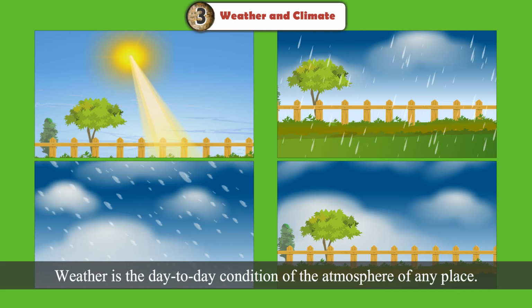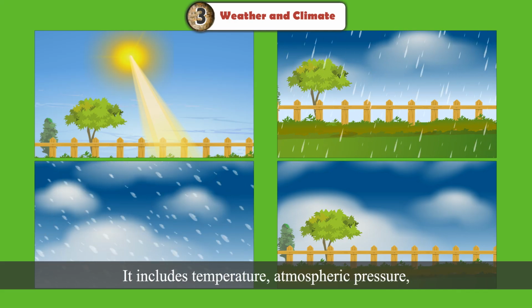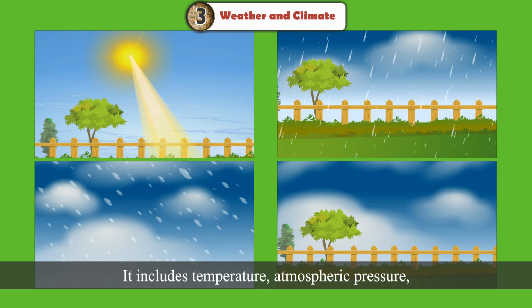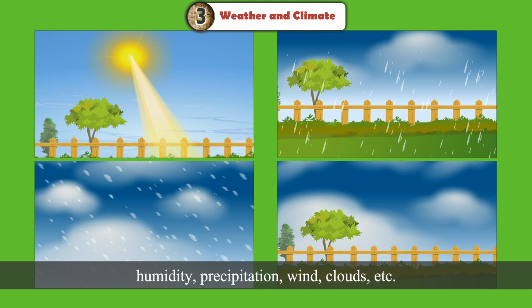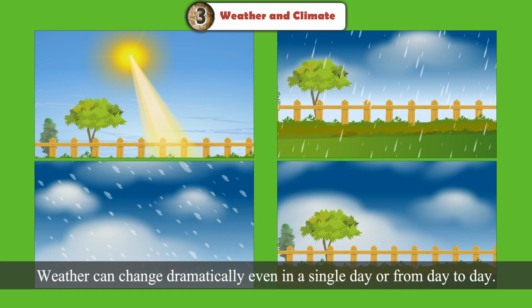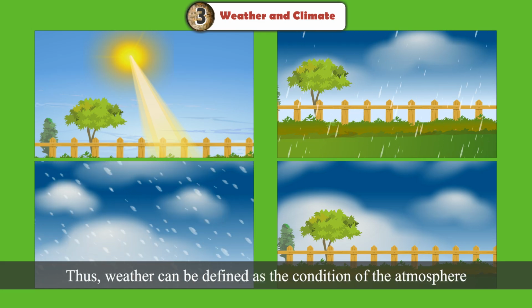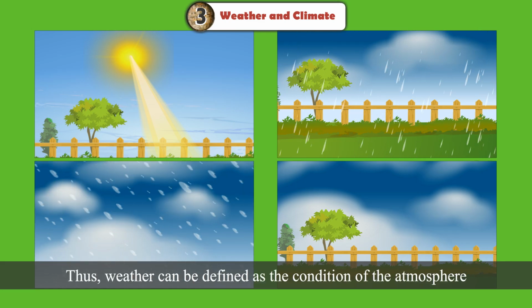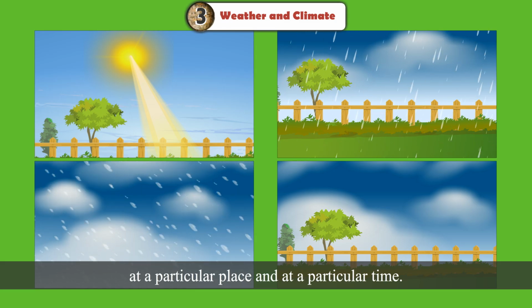Weather is the day-to-day condition of the atmosphere of any place. It includes temperature, atmospheric pressure, humidity, precipitation, wind, clouds, etc. Weather can change dramatically even in a single day or from day to day. Thus, weather can be defined as the condition of the atmosphere at a particular place and at a particular time.